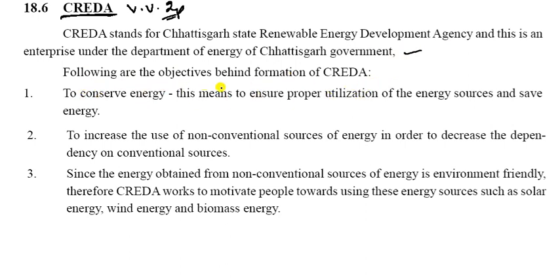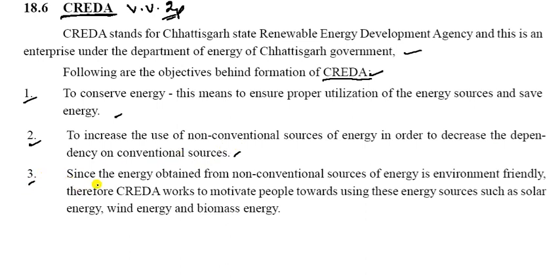So following are the objectives behind the formation of CREDA. First, to conserve energy. This means to ensure proper utilization of energy sources and to save energy. Second, to increase the use of non-conventional sources of energy in order to decrease the dependency on conventional sources.